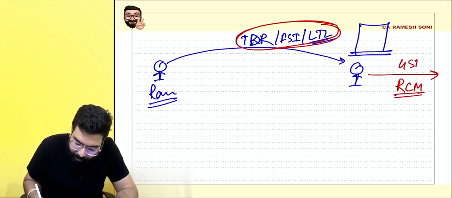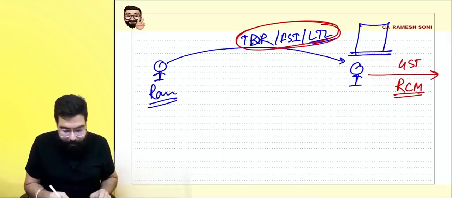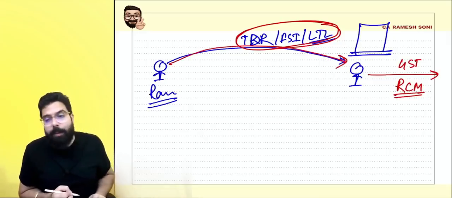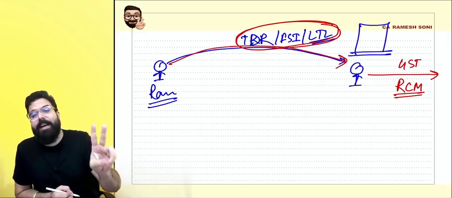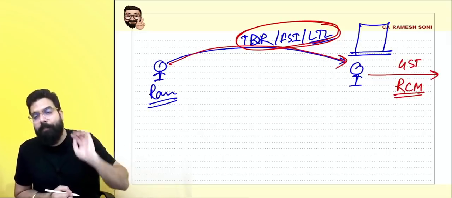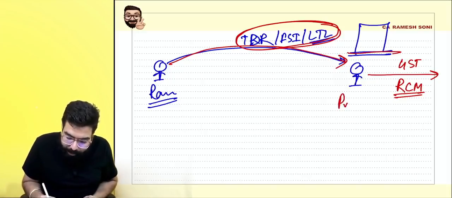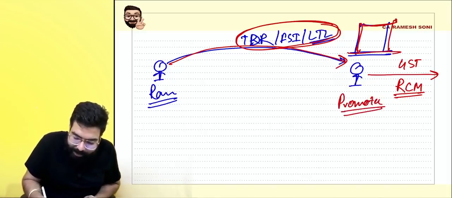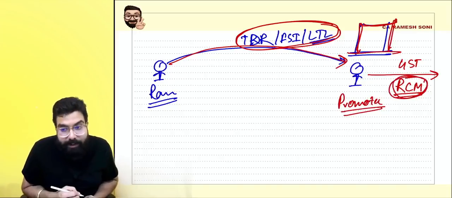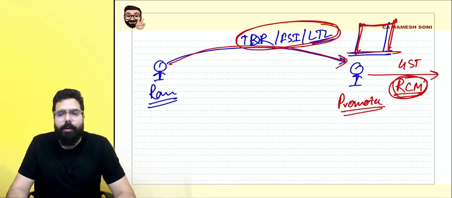Do you guys remember, everyone? Whenever one person gives transfer of development right or floor space index or long-term lease on land, so that one promoter can go ahead and make the building, etc., in that scenario GST was payable under RCM. Do you all recall, everyone? Yes, sir.